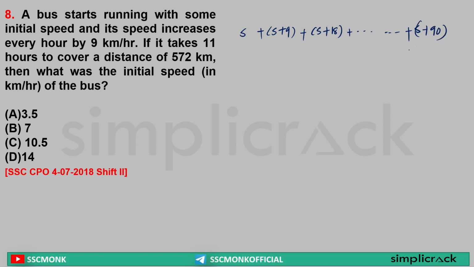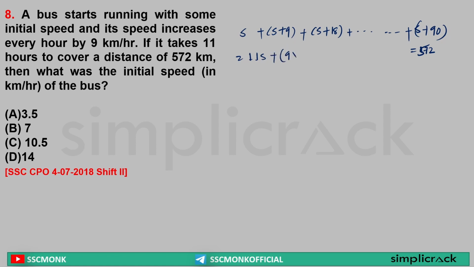Yes or no? Yes. And this is equal to what? 572. My bad, 572. This is the distance. Yes or no? Yes. Now what is happening? Sir, how many s are there? 11s. Now what is happening? 9 plus 18 plus so on.